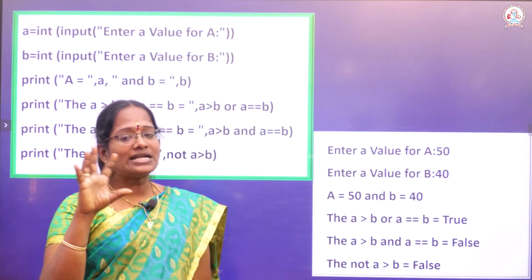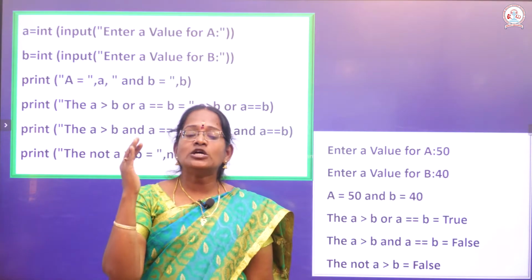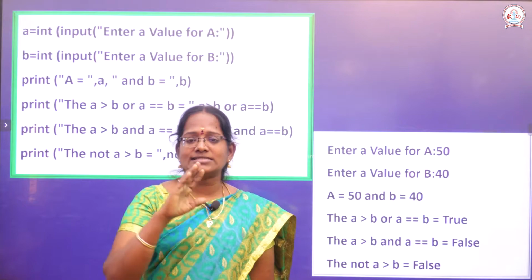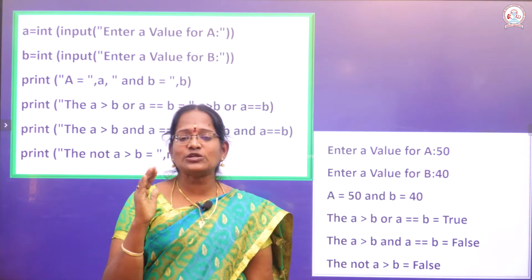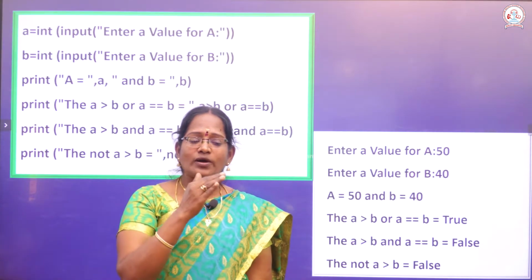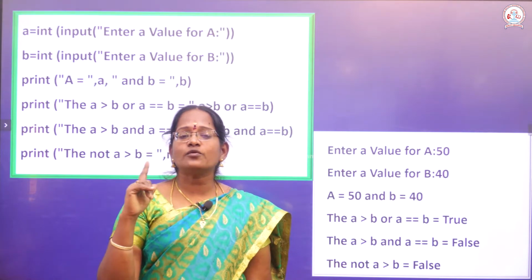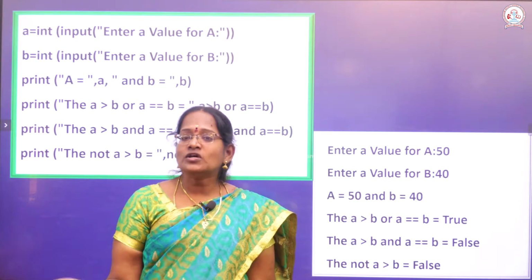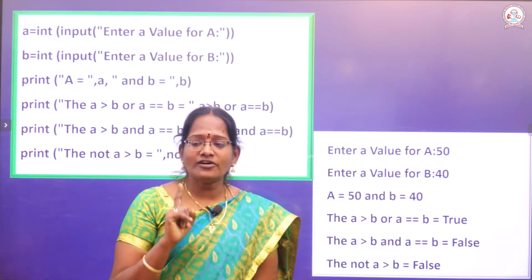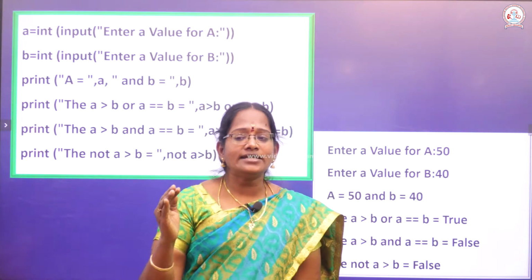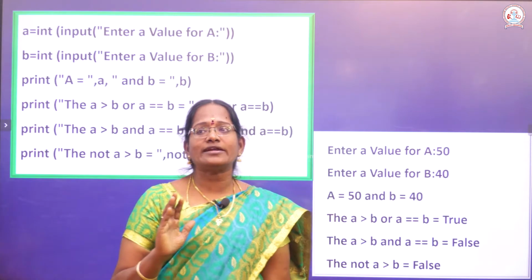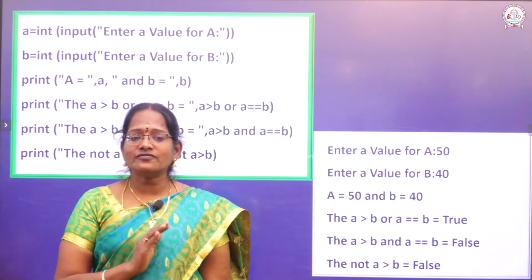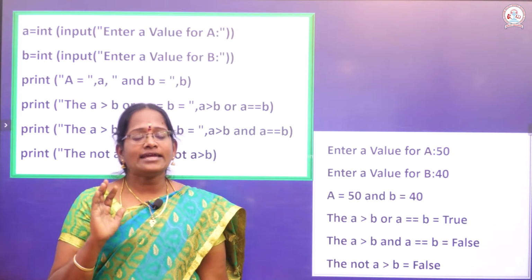In multiplication, true means 1 and false means 0. So 1 into 1 is 1, 0 into 1 is 0, 1 into 0 is 0, 0 into 0 is 0. So what is the meaning of the AND operator? If both conditions are true, it will provide the true part, otherwise it will provide the else part.